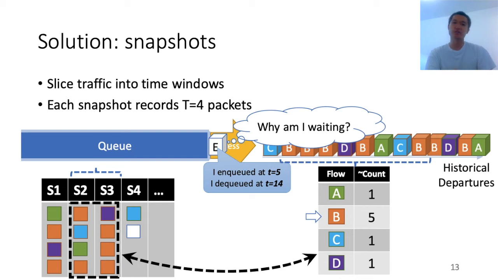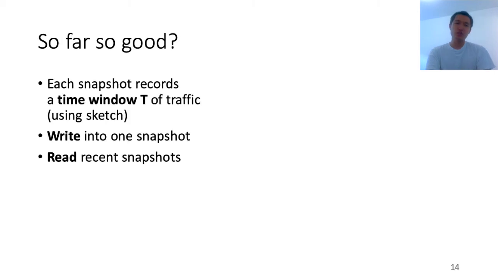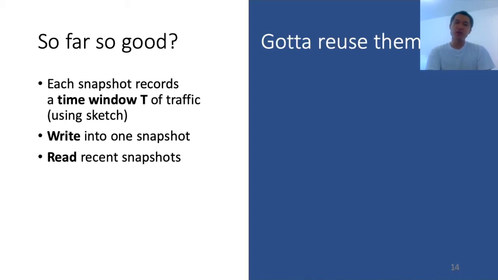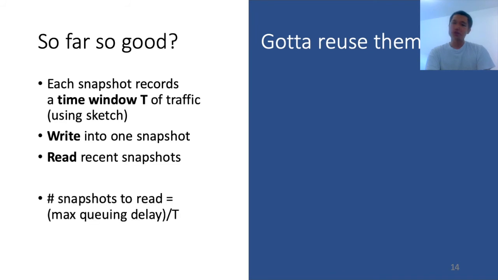We use different snapshots to record a time window T. For every packet coming out of the queue, we write it to 1 snapshot. We also read a few past snapshots to figure out the size of different flows. However, there's a problem. We only have very limited memory in the data plane. The good news is we only need to read a constant number of snapshots. We can divide the maximum possible queuing delay by the time window to figure out the maximum possible number of snapshots to read. However, we need to clean the snapshots in order to reuse them.